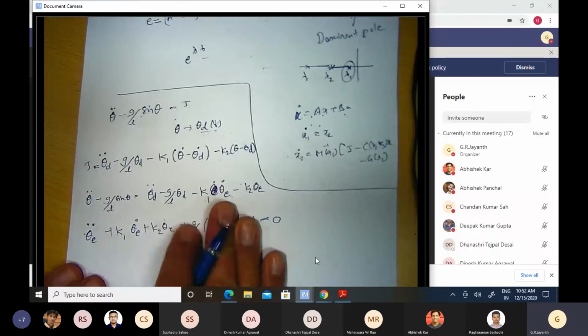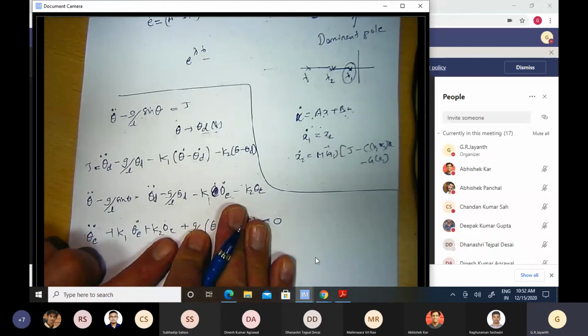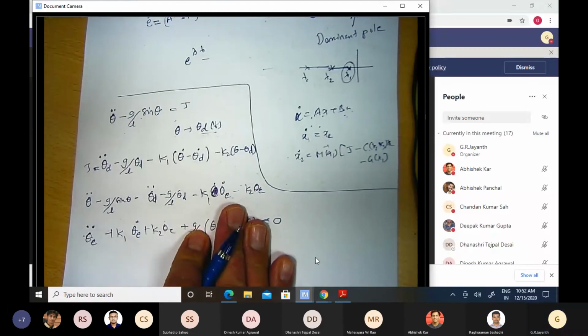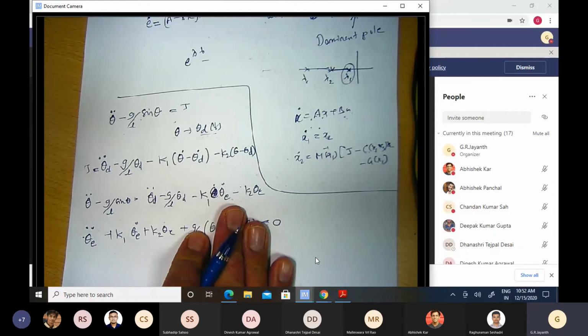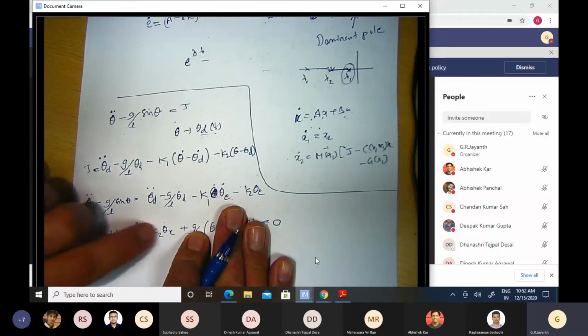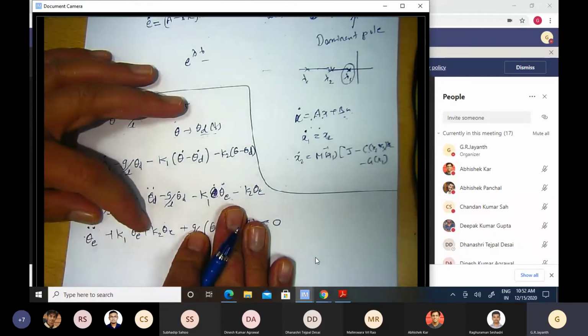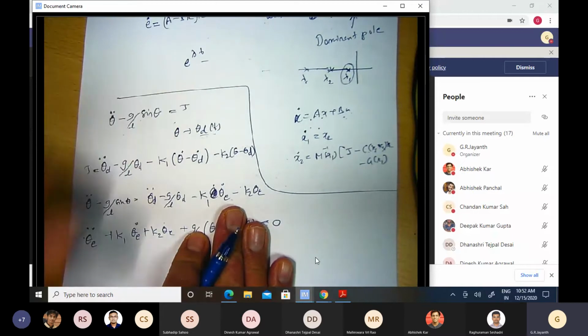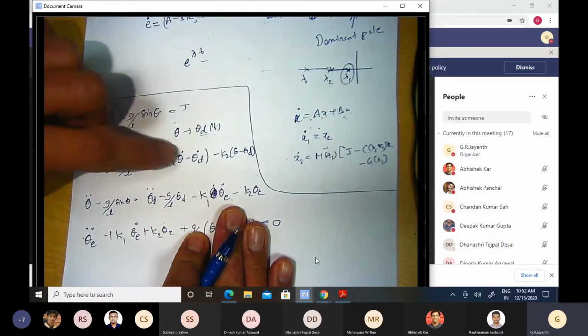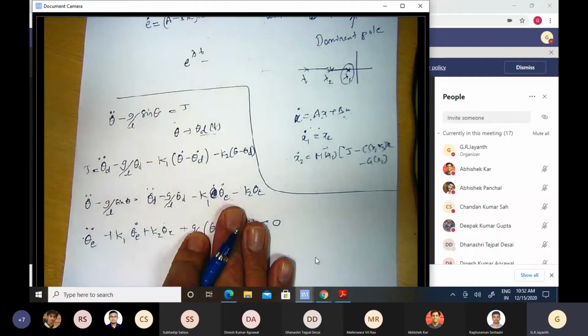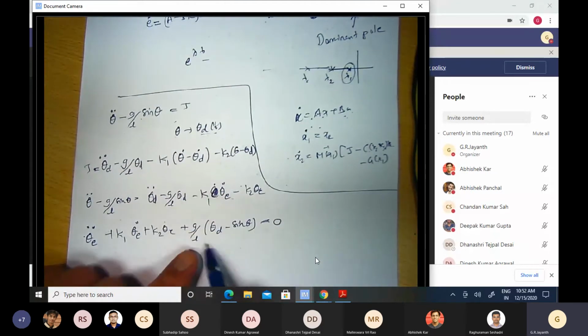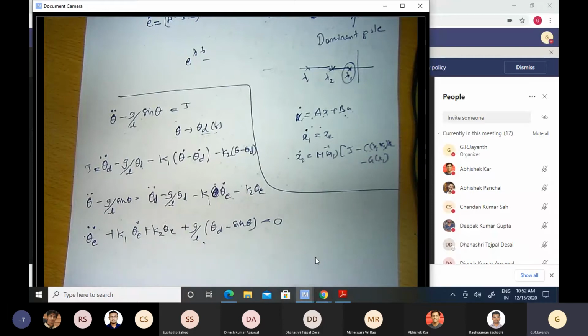See, if it was just these two terms, this is like a mass spring damper system, the familiar dynamics that we derived earlier. By choosing k1 and k2 to both be greater than 0, I can ensure that the theta E dynamics is stable and theta E will go to 0, or in other words, theta will go to theta d as time t tends to infinity. But because I have this extra term, which is a nonlinear function of theta, I cannot do that. So it seems as though I'm stuck at some level, right?